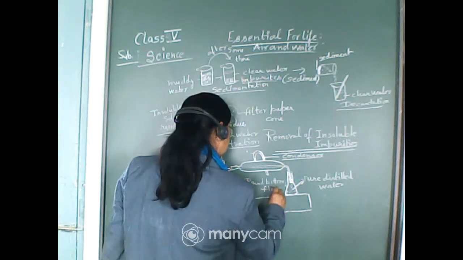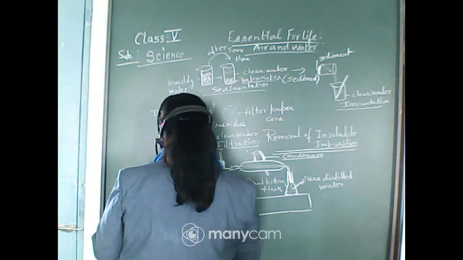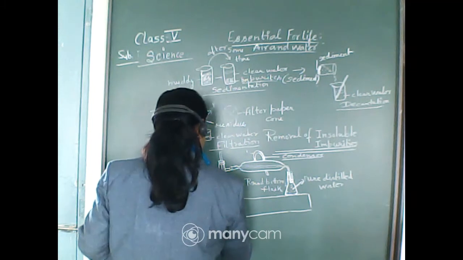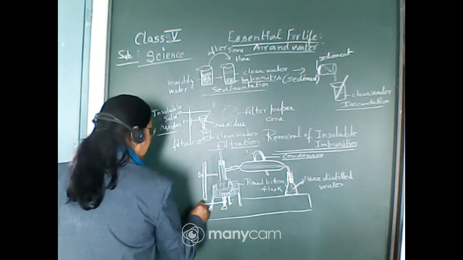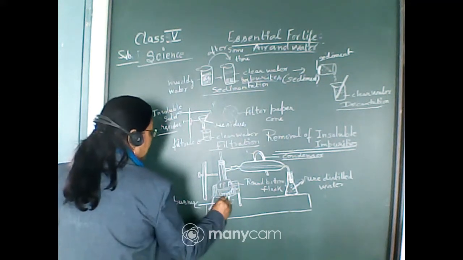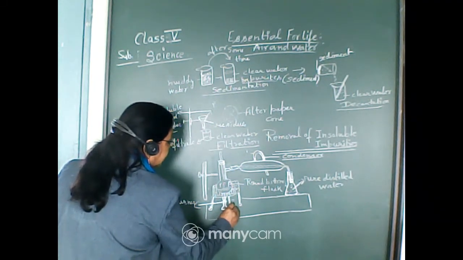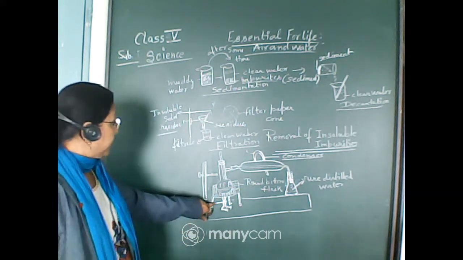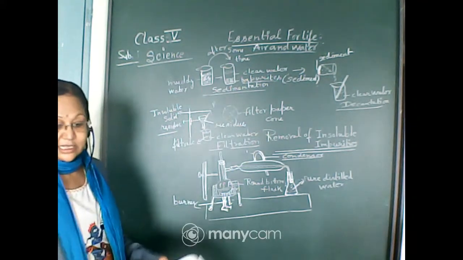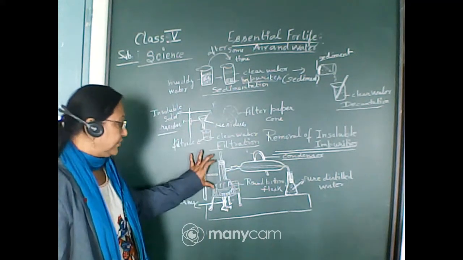It is a flask. And here there is an arrangement where we are using one Bunsen burner and we light it. So this is the fire, or you can say this is the burner. This is called the Bunsen burner, and from here we are adjusting the fire. This is the wire mesh, and on this wire mesh the round bottom flask is kept.